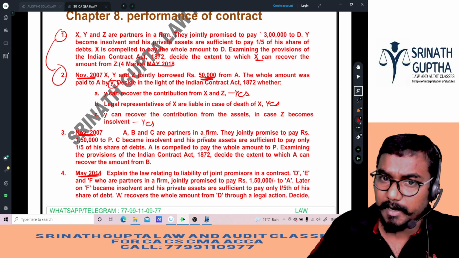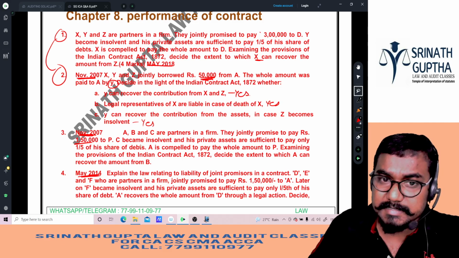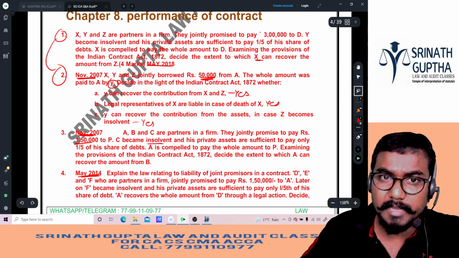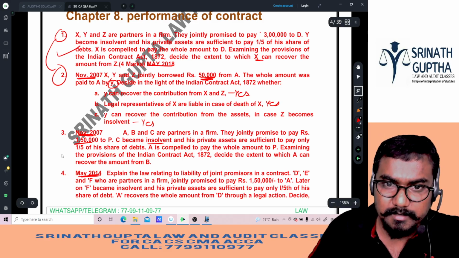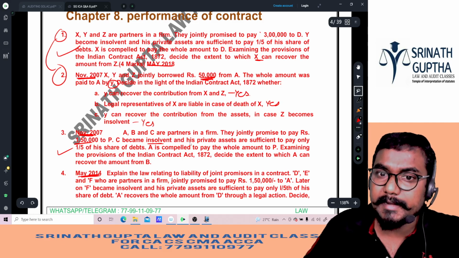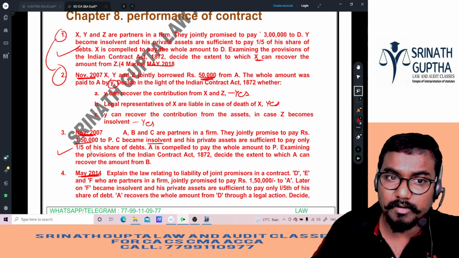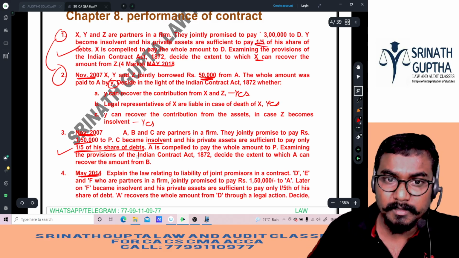A, B, C are partners in a firm. They jointly promised to pay 1,50,000 rupees to P, and C became insolvent. His private assets are sufficient to pay only 1/5 of his share of the debts. Same as the first question, 1/5.